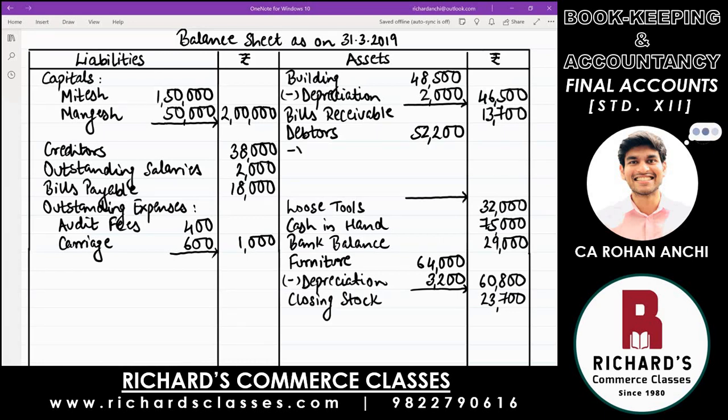So below debtors, write minus bad debts. Customers are definitely not going to pay you. It is your loss. Reduce the value of your debtors. Amount is 1,000. When you deduct, keep the total in the inner column itself. So 52,200 minus 1,000. The amount in the inner column is 51,200.